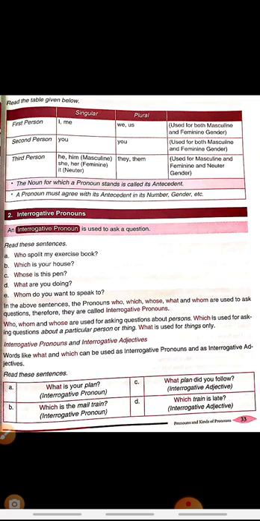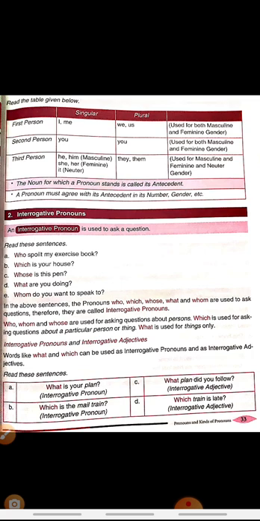Next, the noun for which a pronoun stands is called its antecedent. The noun for which a pronoun is used, that is called its antecedent. Pronoun also must agree with its antecedent in number and gender. I hope it is clear.